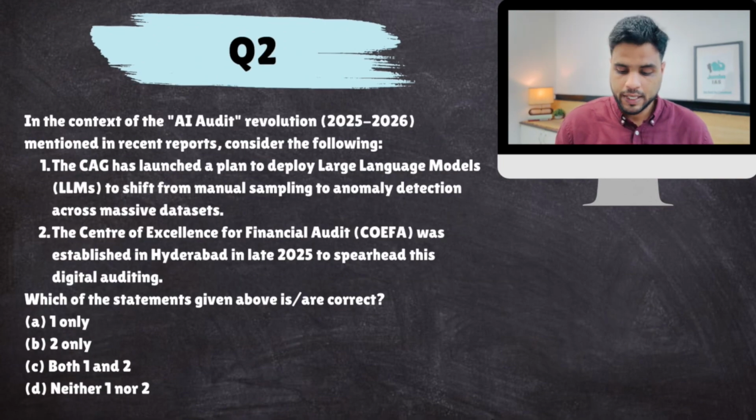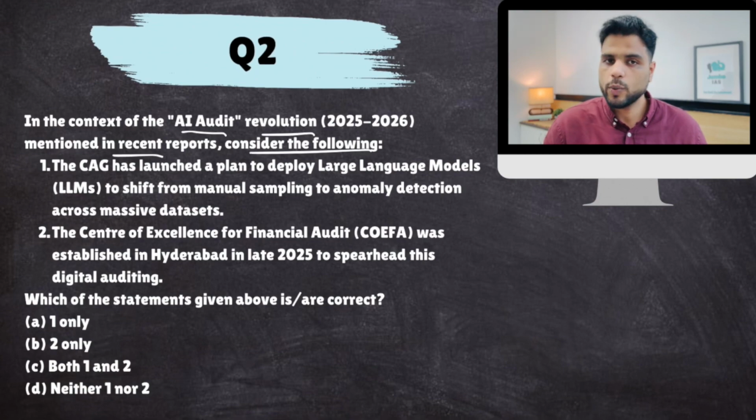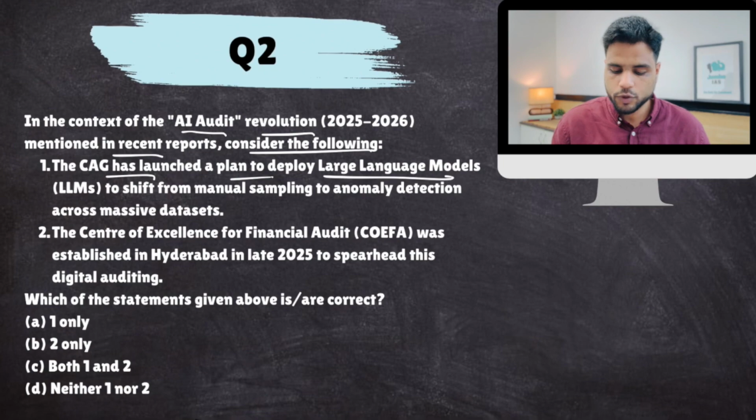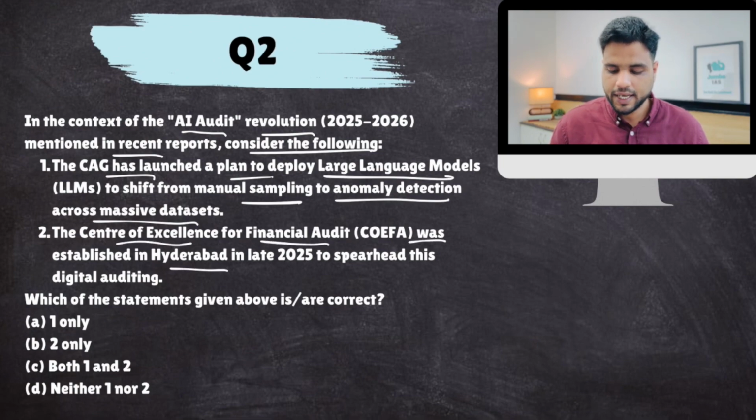Question number 2. In the context of AI audit revolution mentioned in the reports, consider the following statements. CAG has launched a plan to deploy LLMs to shift from manual sampling to anomaly detection across massive data sets. The Center of Excellence for Financial Audit was established in Hyderabad in late 2025 to spearhead this digital auditing.